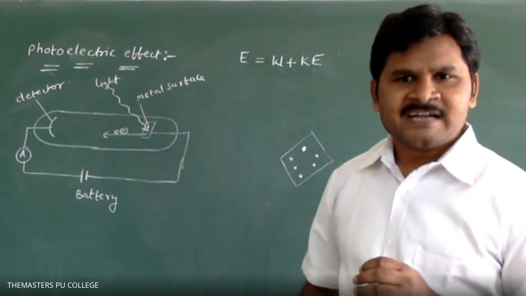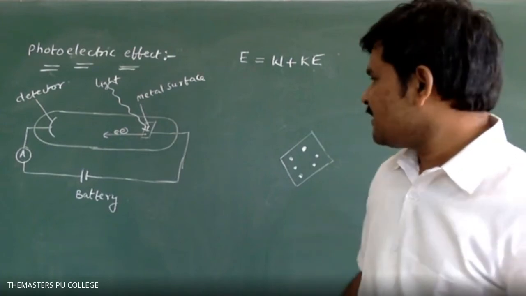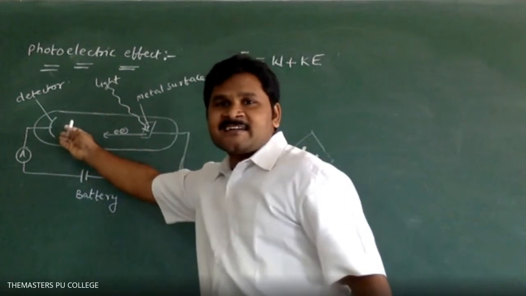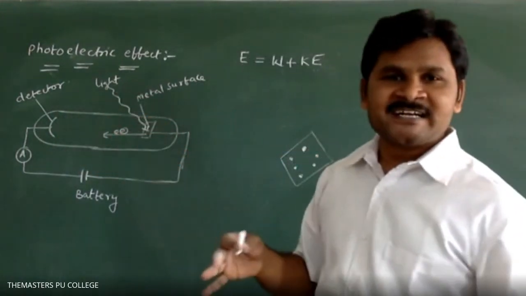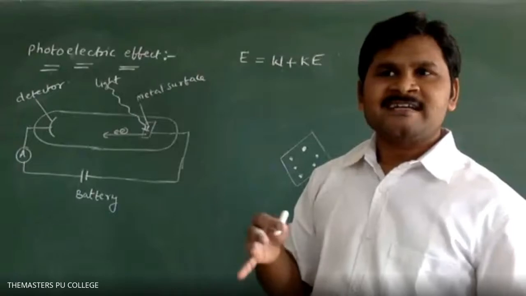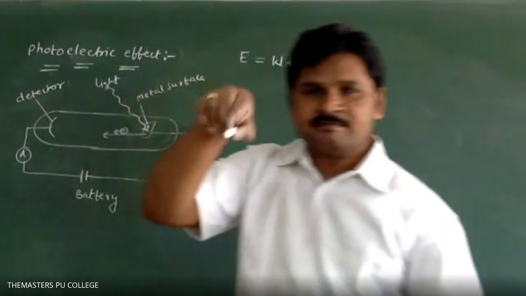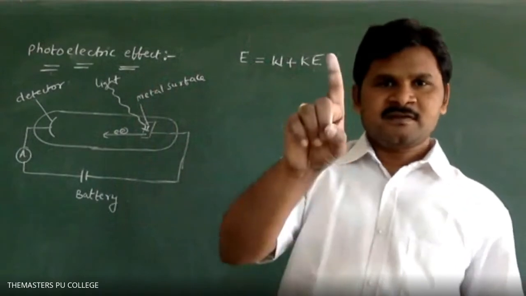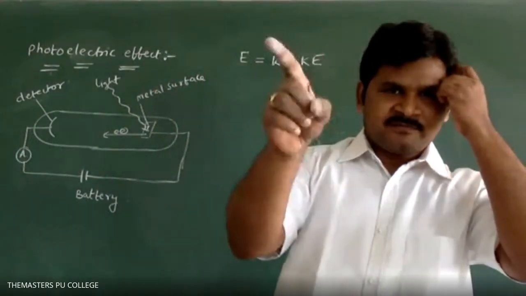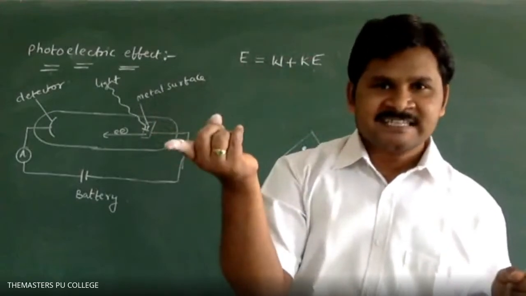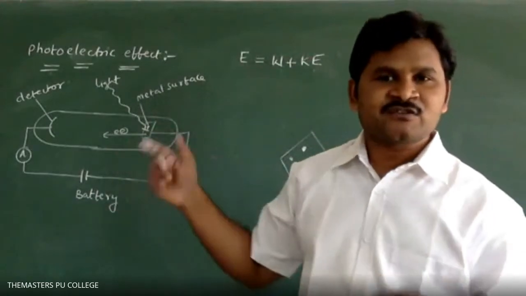How does current travel? We are passing current by using this detector. What is the use of a detector? Detection of electrons. Here the ammeter has hands, like a clock. So from the movement we can observe whether the electron is ejected or not. That is the use of that detector.